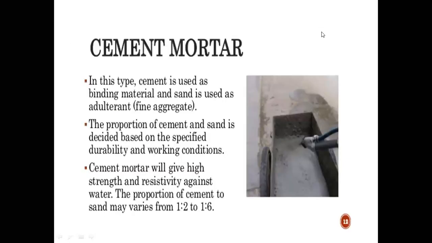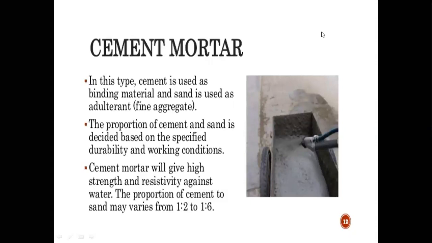Now types of mortar. There are various types of mortar, so we can start with the first type, or classification of mortar. First is cement mortar. So what is cement mortar? In this type of mortar, cement is used as a binding material, right? Cement is used as a binding material and sand is used as a fine aggregate. The proportion of cement and sand is decided based on the specific durability and working condition.